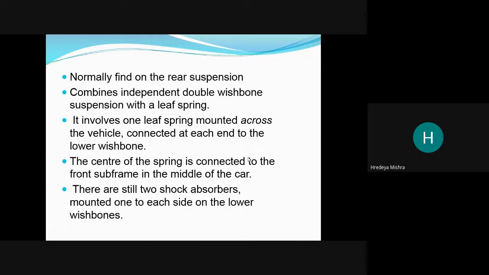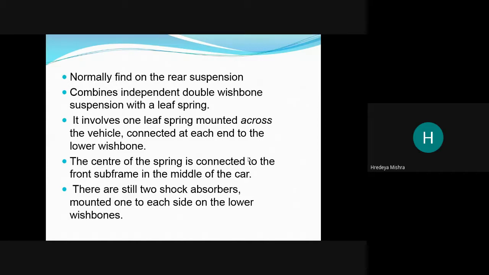And combined independent double wishbone suspension with a leaf spring. It involves one leaf spring mounted across the vehicle, connected at each end to the lower wishbone. Okay, how to avoid the above problems?